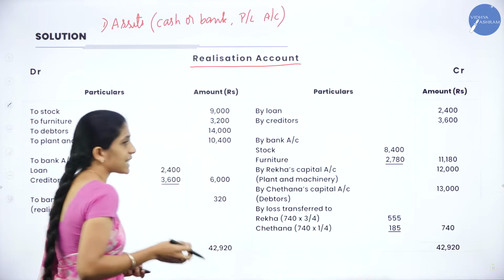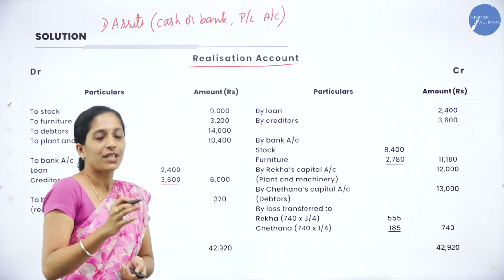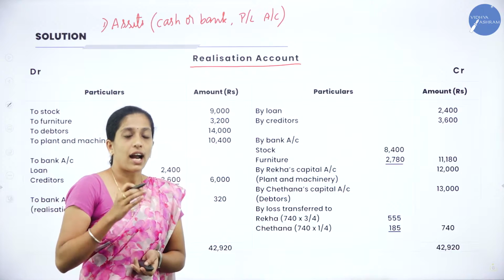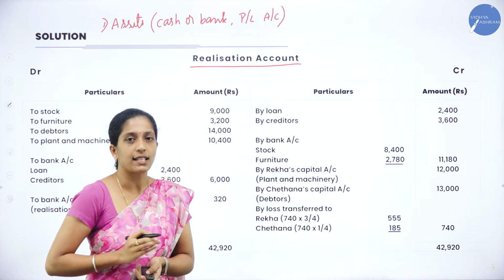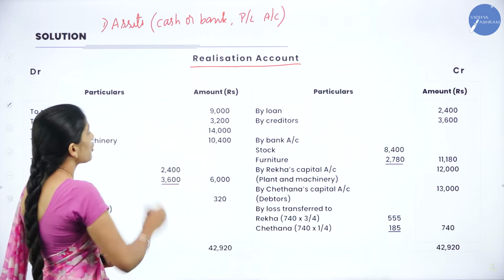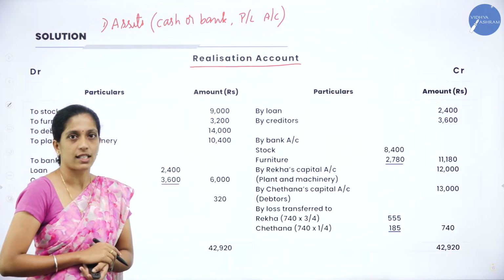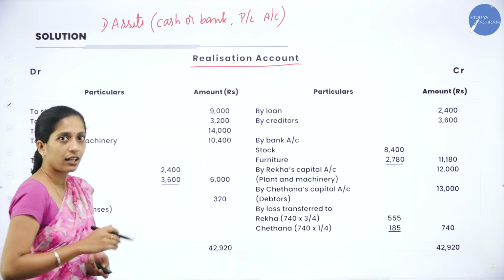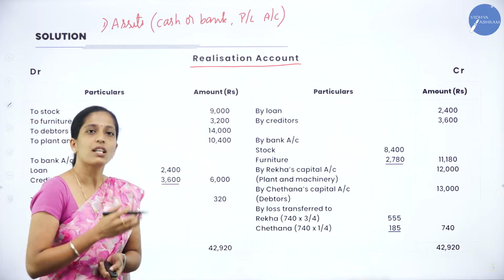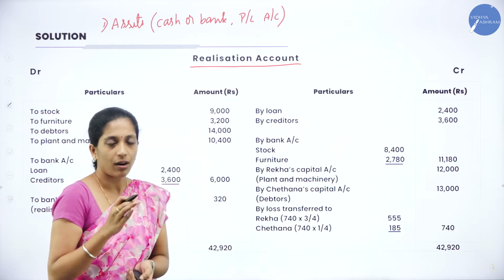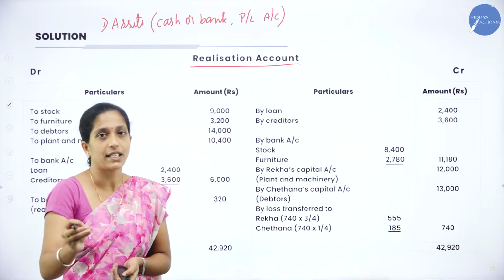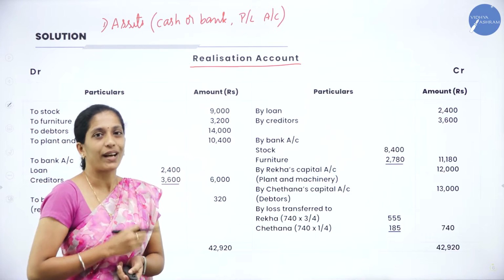So we have to see our balance sheet, which is given in the question, and we have to transfer all the assets except cash or bank and profit and loss account. Now why should cash or bank not be taken? Because we are going to prepare the cash or bank account. So there we will take that cash as well as bank.